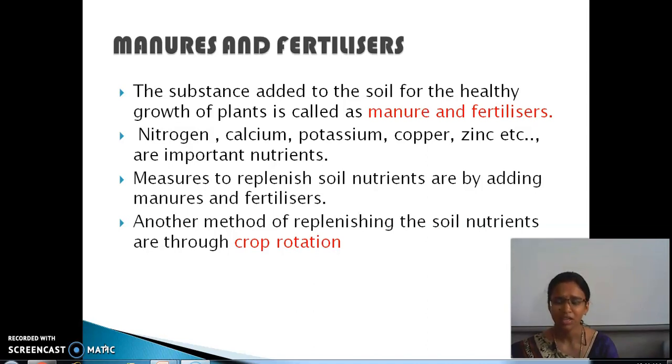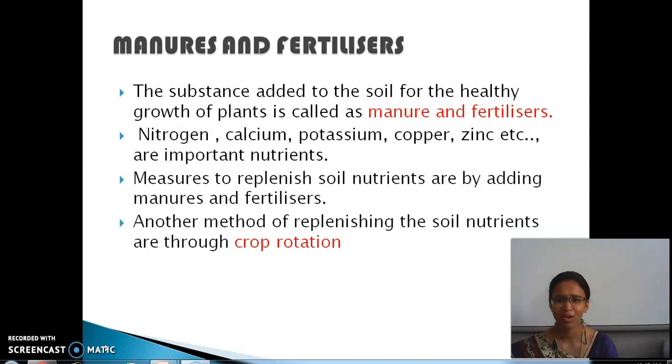The important nutrients necessary for the growth of plants are nitrogen, calcium, potassium, copper, zinc, etc. Nitrogen, calcium and potassium are considered macronutrients, and copper and zinc are micronutrients. Macro means large; they are needed in large quantity, while copper and zinc are the micronutrients.